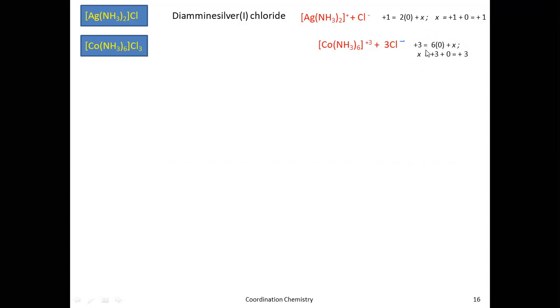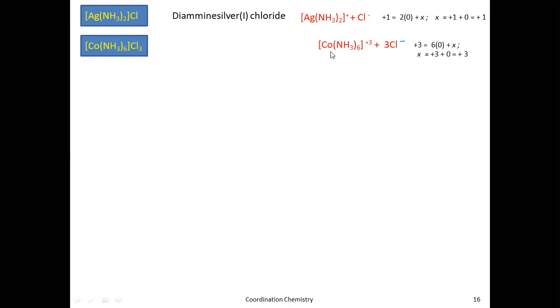There are different cases, and I will show you how to do that also. Is equal to, then you write the ligands and their charges. What is the number of ligands here? 6, and only one type of ligand is there, that is amine, which is neutral, therefore the charge is 0. So 6 into 0 plus X, and 6 into 0 is 0. X is equal to plus 3.